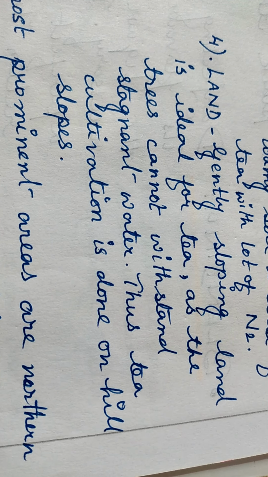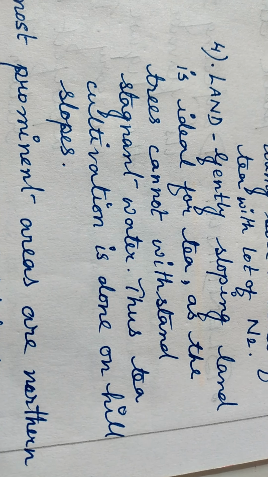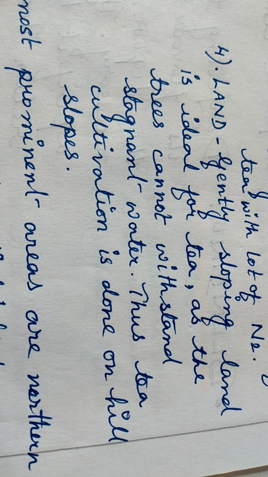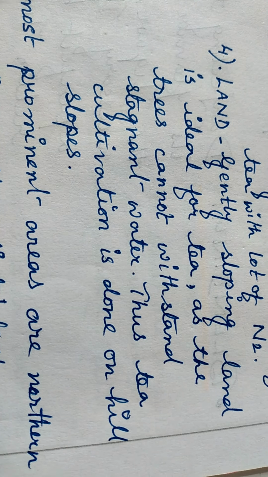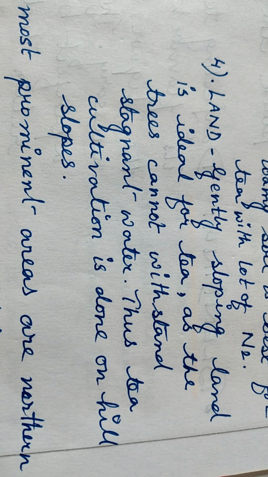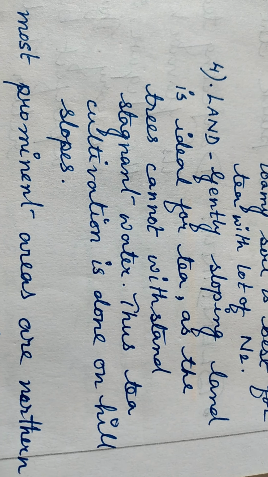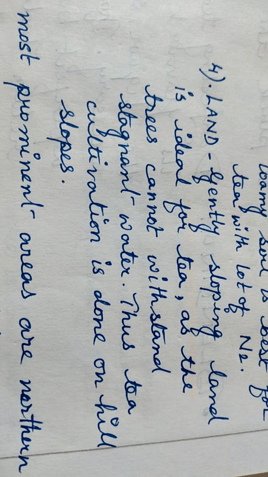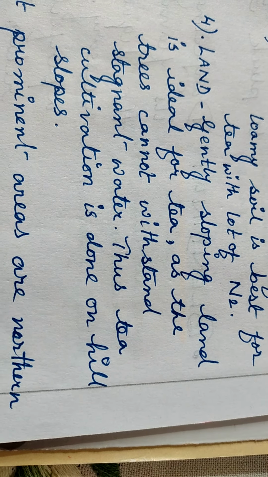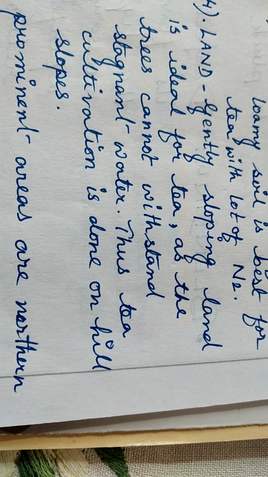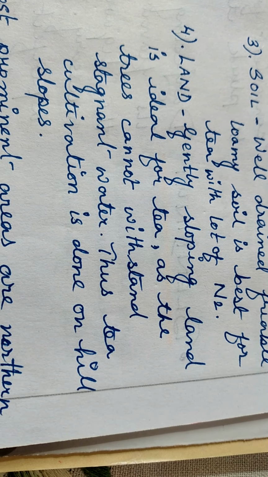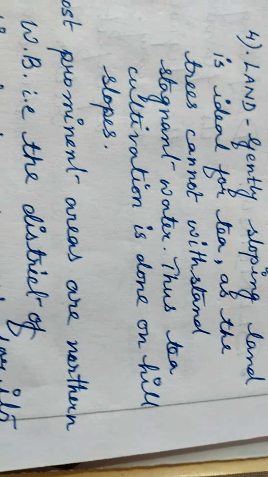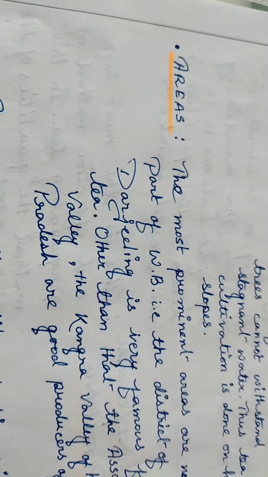They are grown on hill slopes because though tea and coffee both require very high rainfall, the plants cannot withstand stagnant water near the roots. If they are grown on flat lands and this amount of rainfall is available there, there is a chance of stagnation of water near the roots, and that will spoil the plants. So for that matter, they are ideally grown on hill slopes. Okay, so now the next thing that we have to know is the areas.